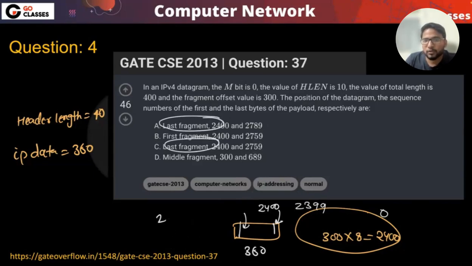Okay. So do you remember this question we have already solved? Do you even remember the source of that question? So C is the correct answer here. But do you remember that we have already solved this kind of question? From which book? From Forouzan.